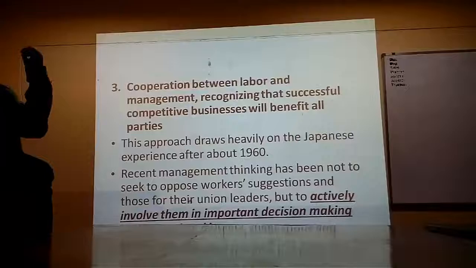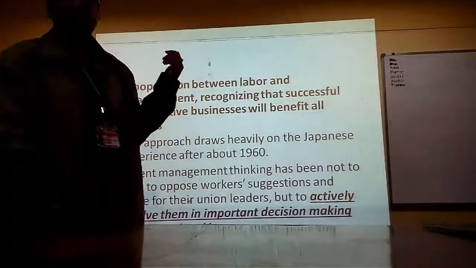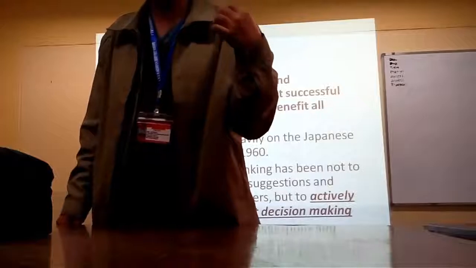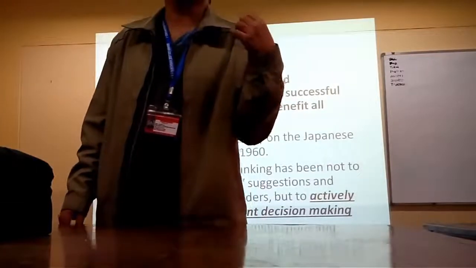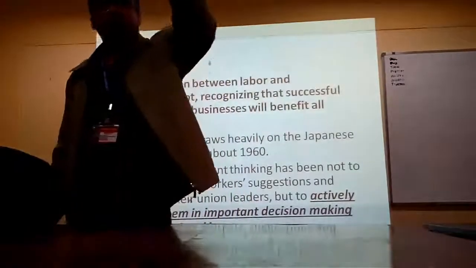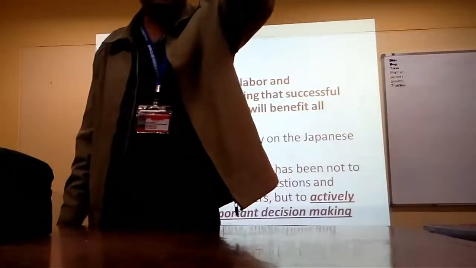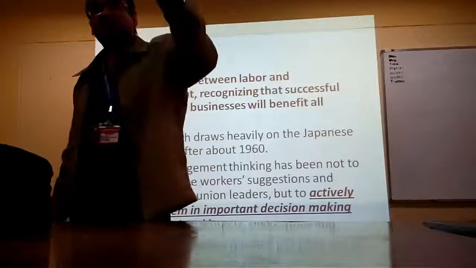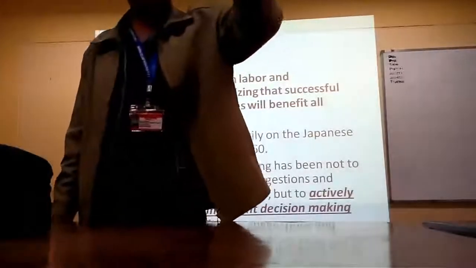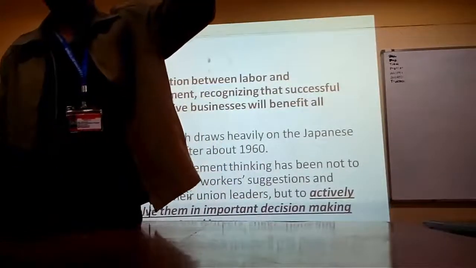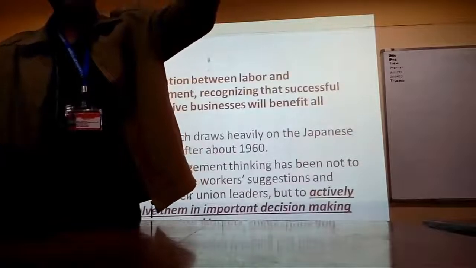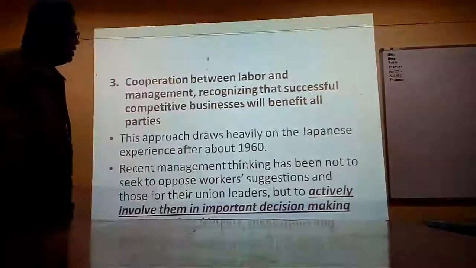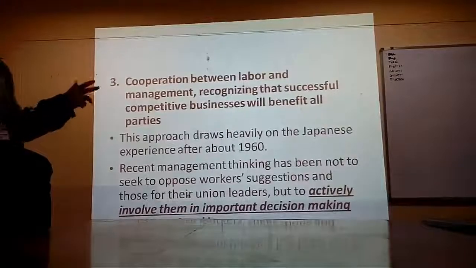Okay, so now we have the modern approach. Now we have the modern approach to industrial relations. This approach is called cooperation. Okay? First approach was autocratic. Take it or leave it. Second approach was collective bargaining. But the problem was that high wages came at a cost. The cost was strikes and low competitiveness. Alright? And the third, cooperation.